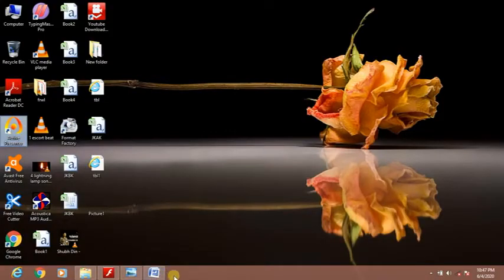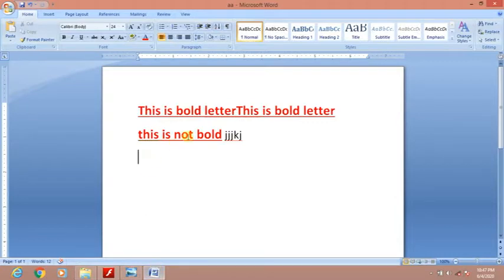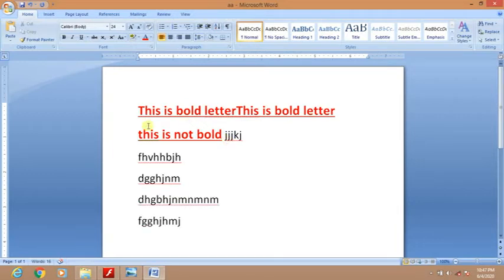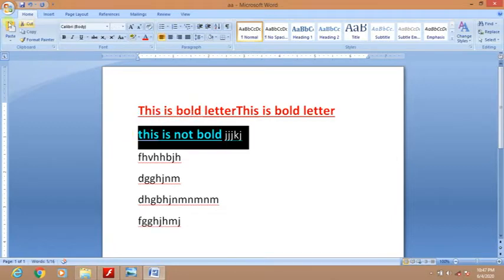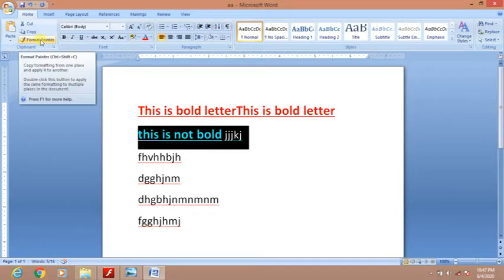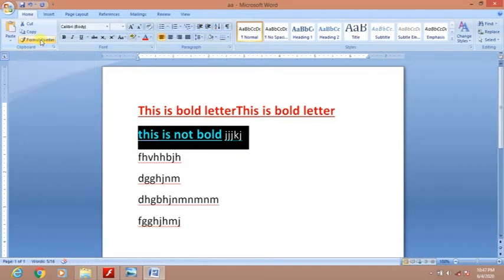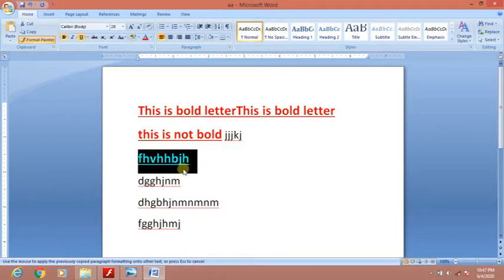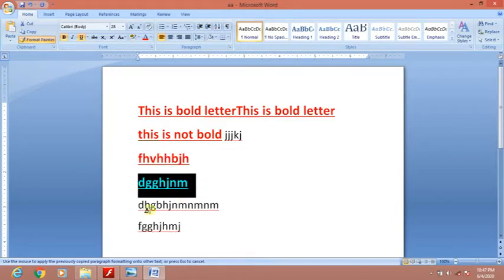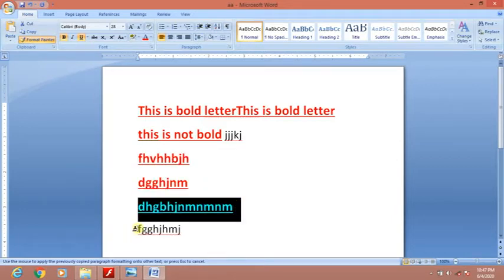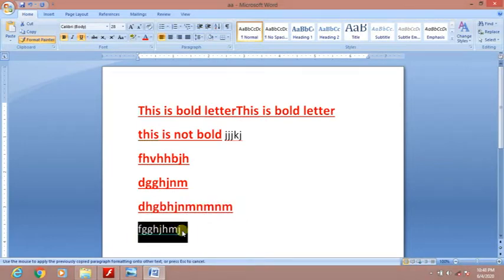Suppose just now I had applied the formatting, but it was applied to a single selection only. Suppose we have multiple selections, multiple text. Then we first copy the formatting by clicking on Format Painter. So we double click on the Format Painter and then apply the effect one by one. Suppose this one, then this one, then this one, and then this one. If you double click, then you can apply on different selections one by one.